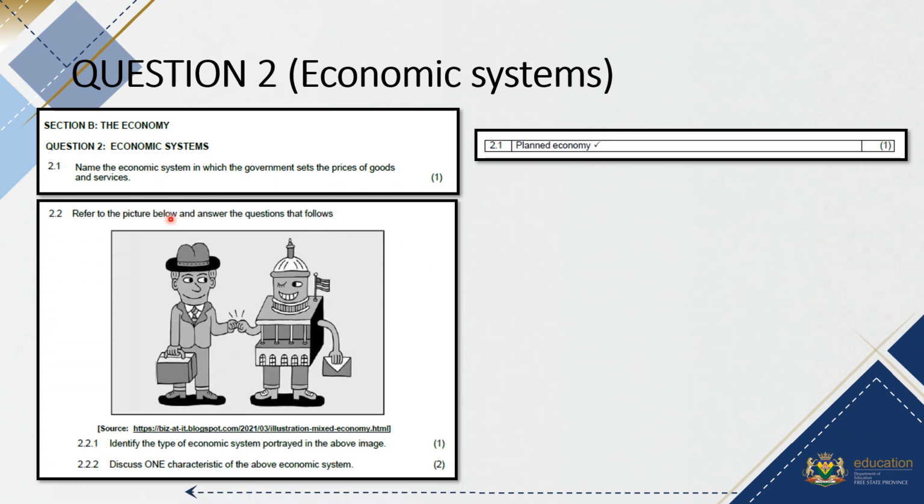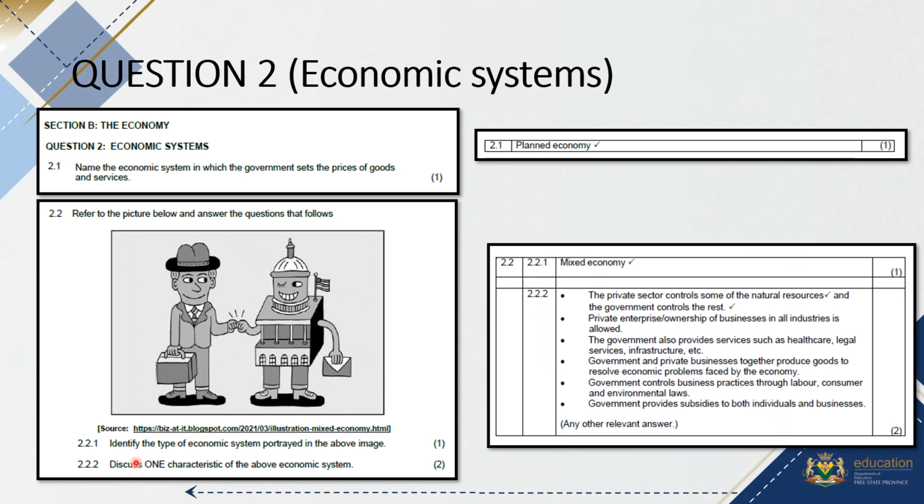Then they gave you a little picture, and they asked at 2.2.1, identify the type of economic system portrayed in the business above. It looks like the two people are working together. So 2.2.1, the answer is a mixed economy.